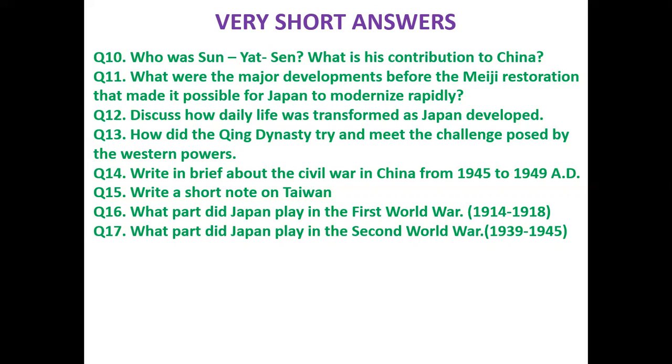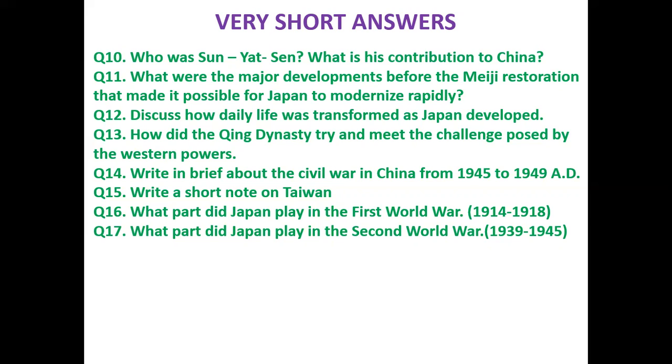Dr. Sun Yat-sen was the architect of modern China. It was he who first of all visualized that the Manchu rule was the root cause of China's backwardness.